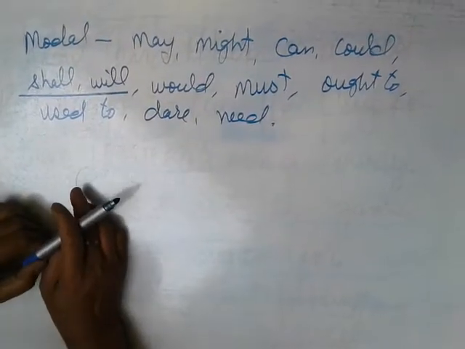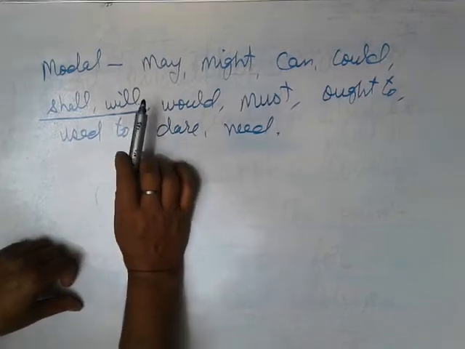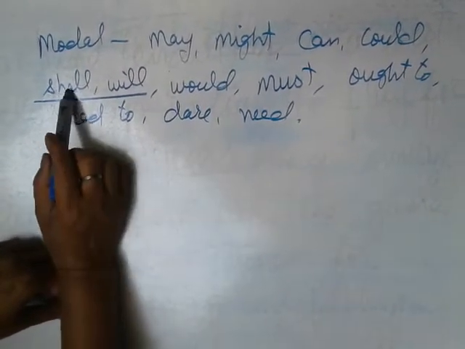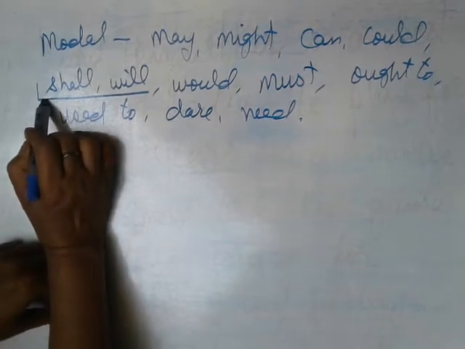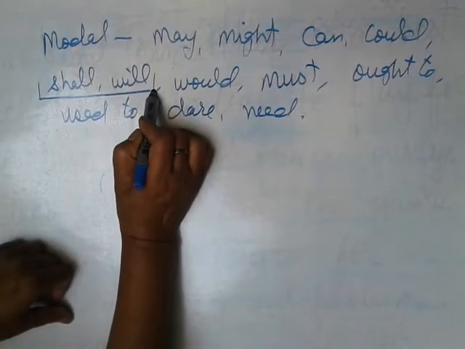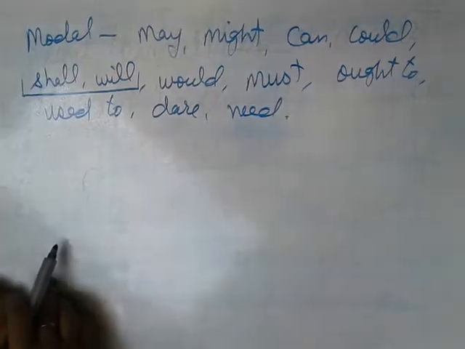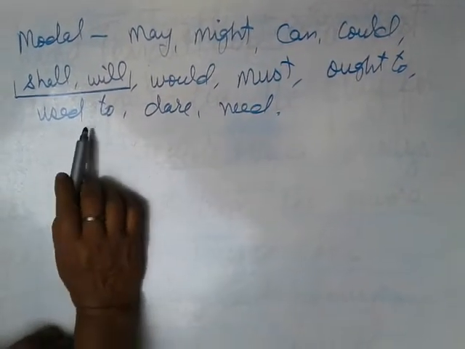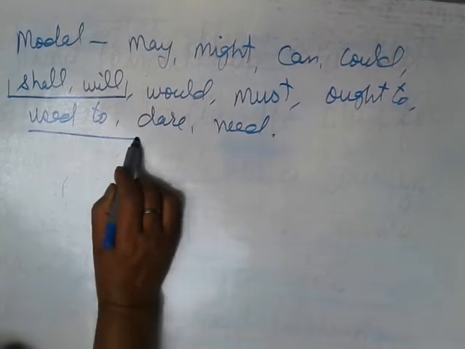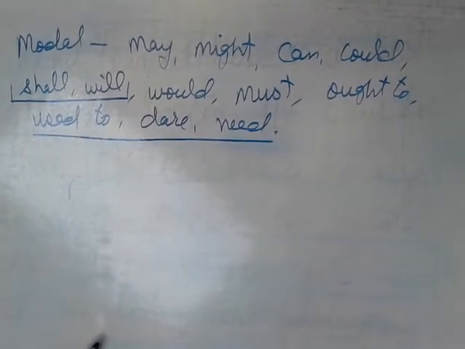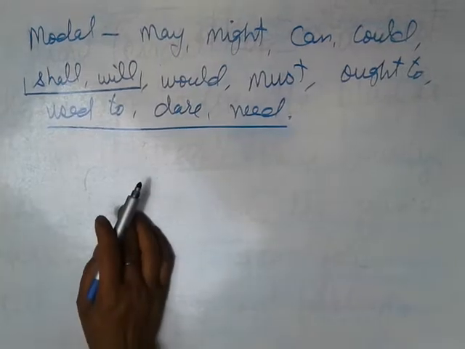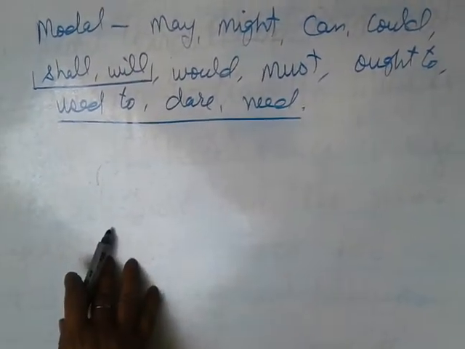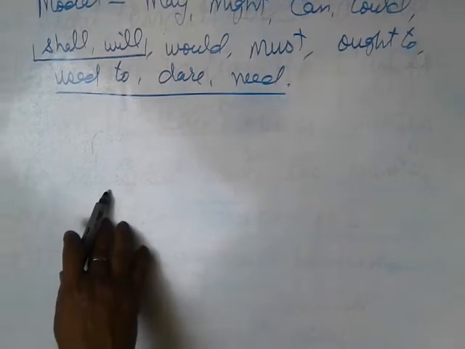Now the types of modals are given to you. Write them: may, might, can, could, shall, will. You know these very well, so there is no need to discuss them. Next: would, must, ought to, used to, dare and need. In some books these are given and in some books they are not, so we will also discuss them. Next day we will discuss each and every type of modal.